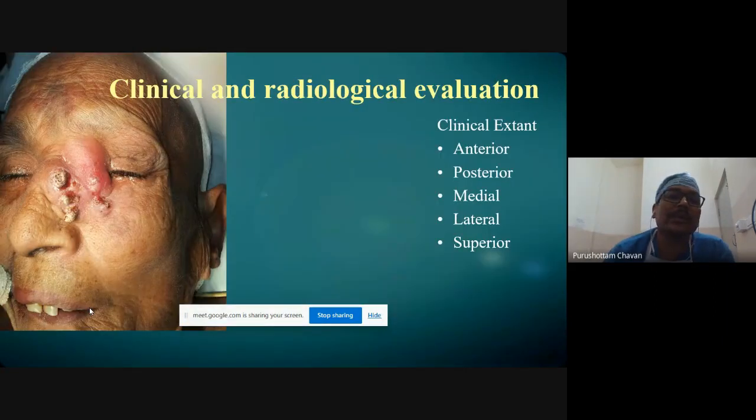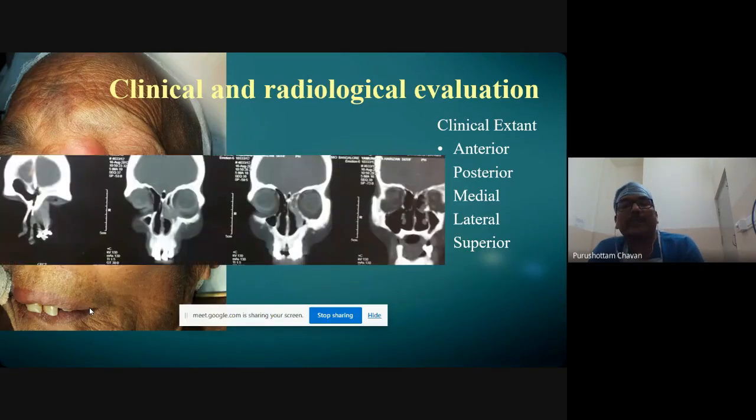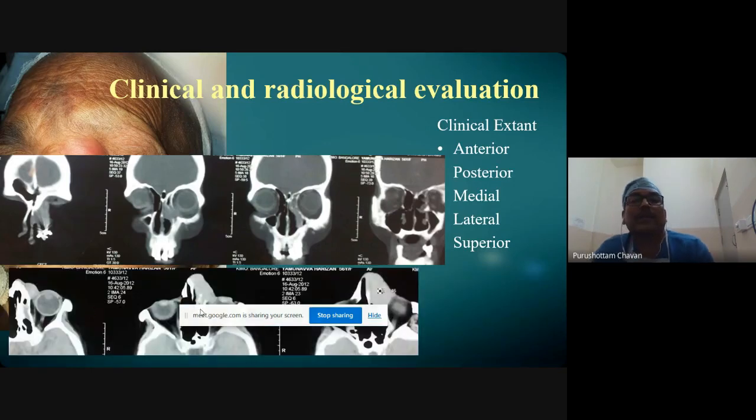For example, just have a look at this lady. It is very difficult to say what its superior extension or medial extension is just by seeing the clinical photograph. The moment we add cross-sectional radiology, we can very easily make out that the skull base is not involved, it is just touching the eye.